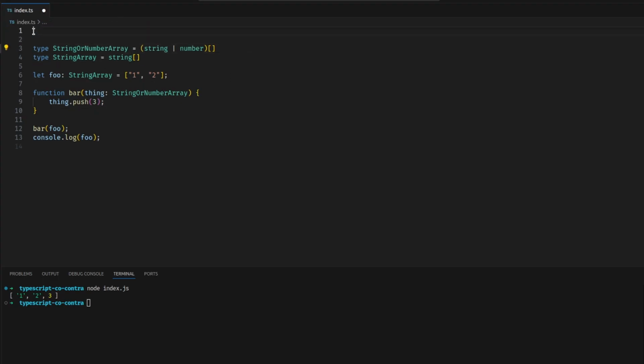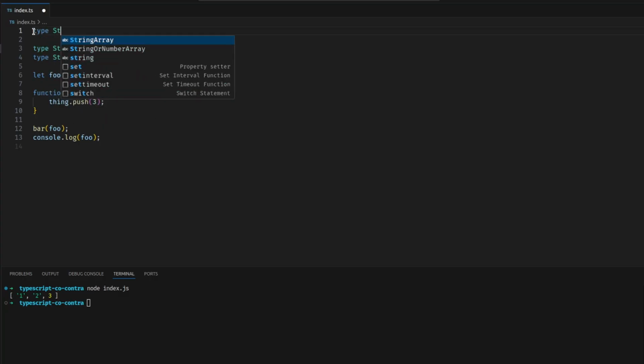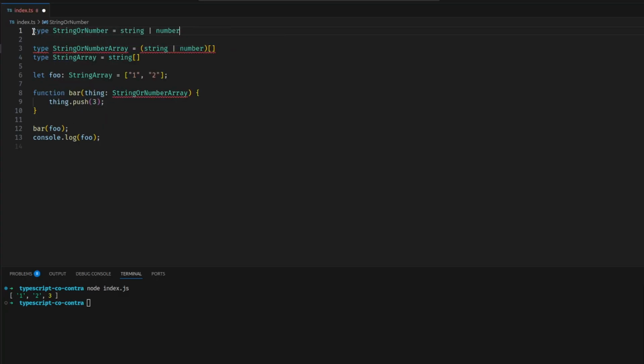Let's actually do that to make that easier. So we have string, but we're going to do string or number is this. All right. So this is what we have. String, we're going to consider a subtype of string or number. And then we have an array of that type and an array of this type. And the implication here is that the array of this type is also a subtype of the array of this type, because string is a subtype of string or number in this case. And that's the assumption that TypeScript's making here, and that's where we're going wrong.